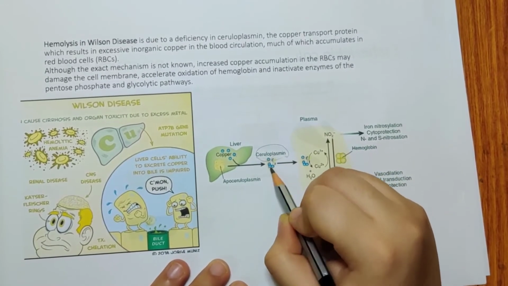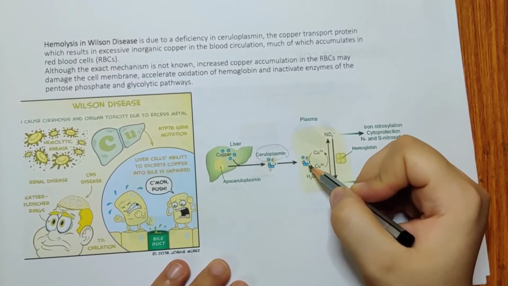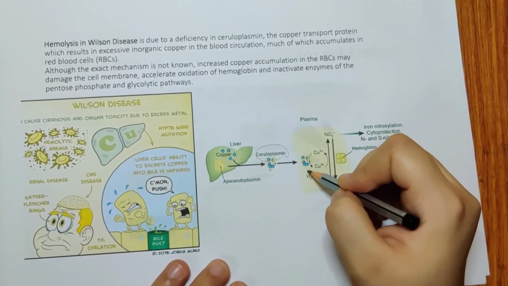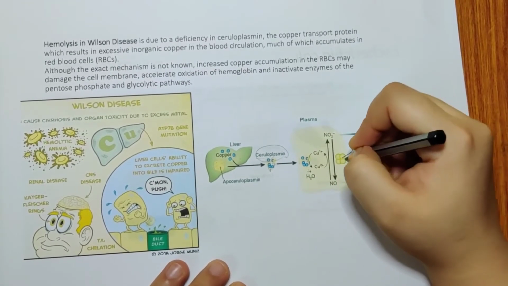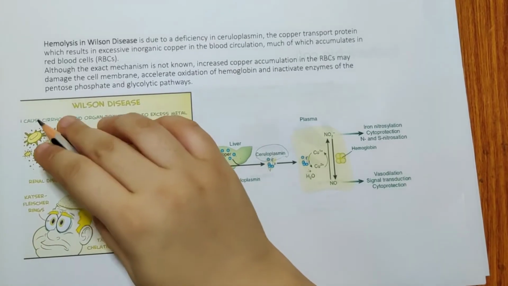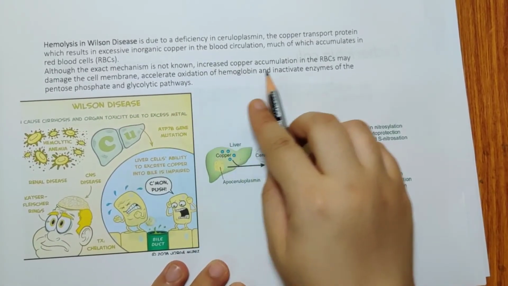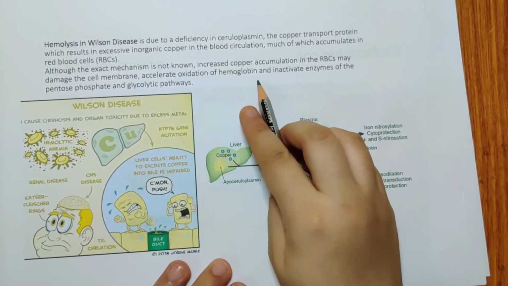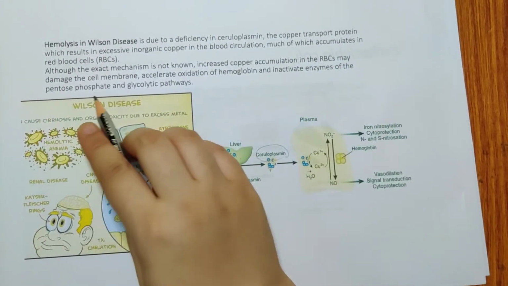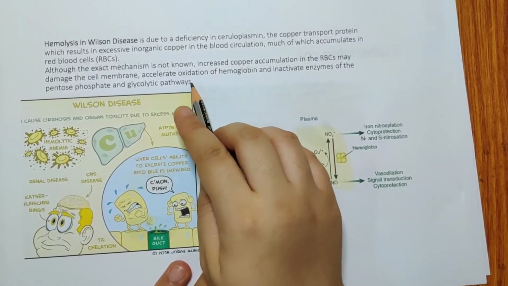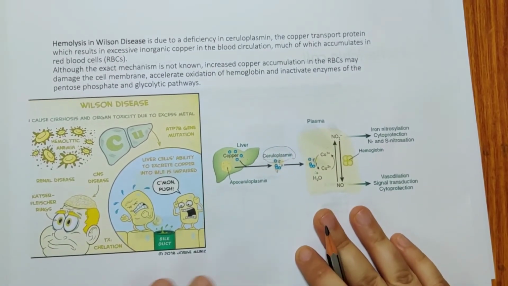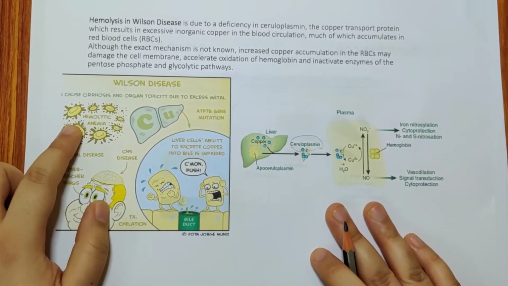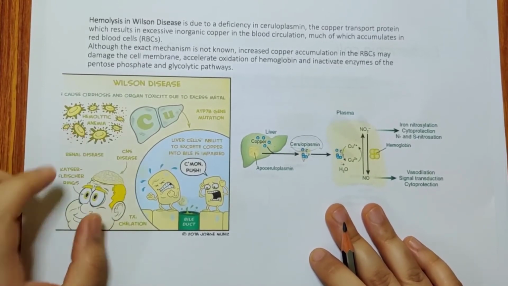If ceruloplasmin is not there, what will happen? The plasma will not get a lot of copper. The copper will get accumulated in the liver, and this copper will now go and bind to the RBCs. Okay, although the exact mechanism is not known, increased copper accumulation in the RBCs might damage the cell membrane, accelerate oxidation of the hemoglobin, and inactivate enzymes of the pentose phosphate and glycolytic pathways. Okay, so because of this, you can have CNS diseases, renal disease, and hemolytic anemia, because this copper goes and attaches to the surface of the RBCs and breaks the RBC down.